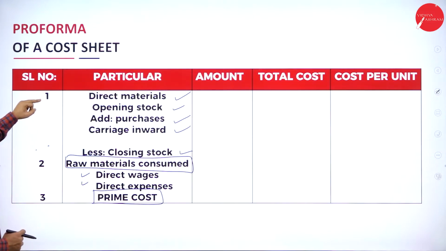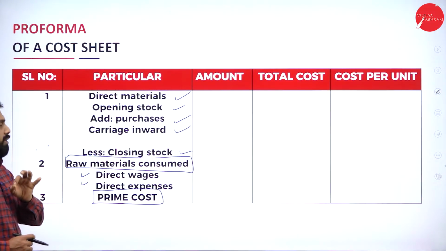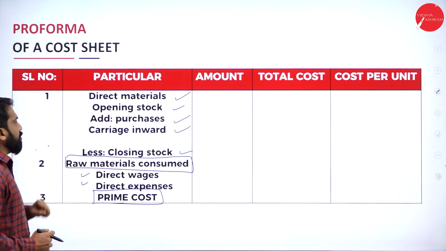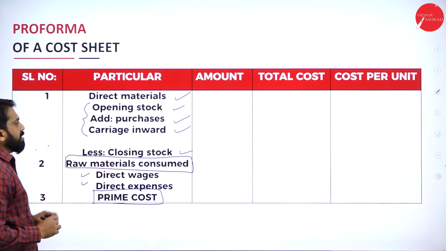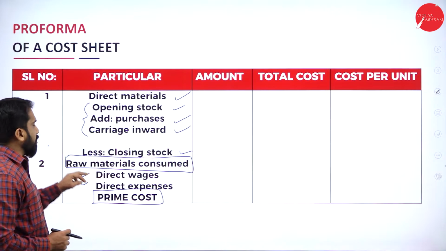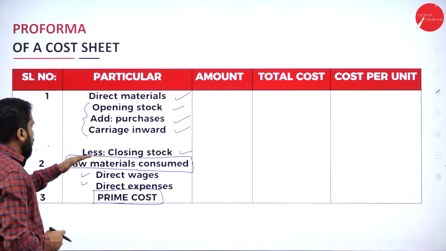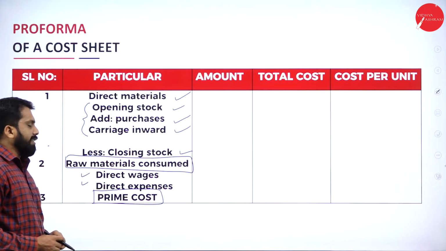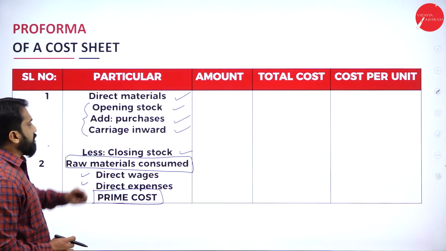See, I have given 0.1 and 0.2. Direct material is 0.1. For direct material, which are the things you should add? Opening stock plus purchases plus carriage inward. Less closing stock. What you will get? Raw material consumed. Add direct wages, add direct expenses. You got prime cost. Now, what is carriage inward?